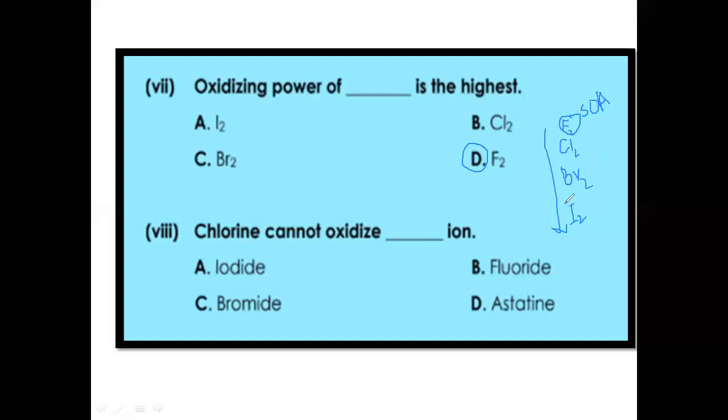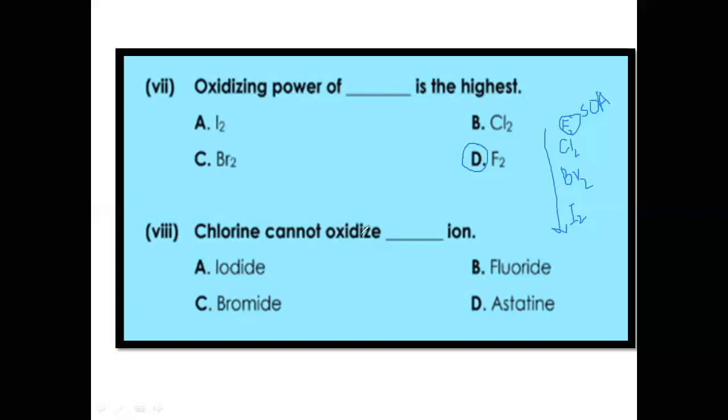So fluorine can oxidize chlorine, bromine, and iodine, but iodine cannot oxidize bromine, chlorine, or fluorine.